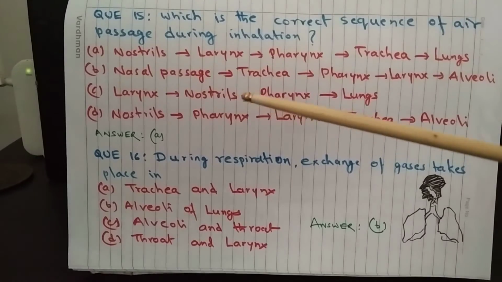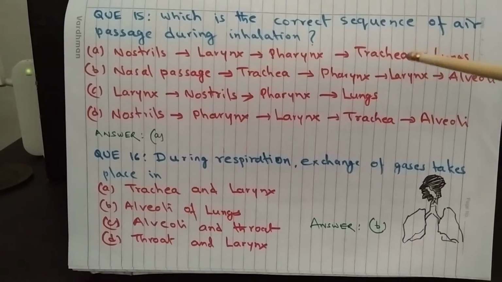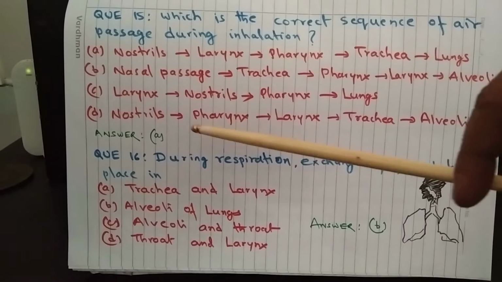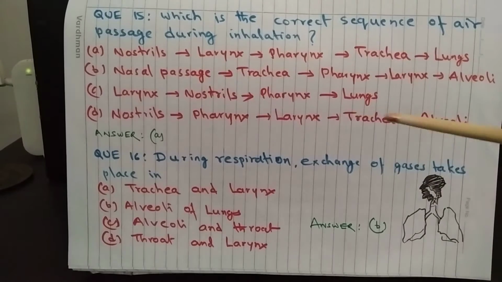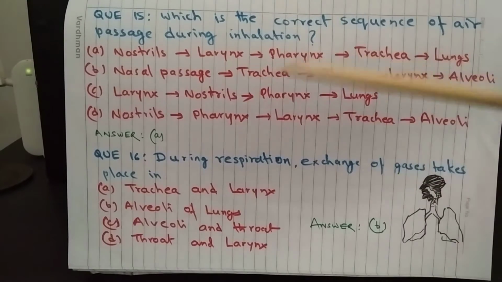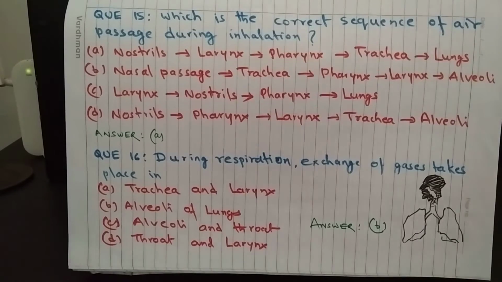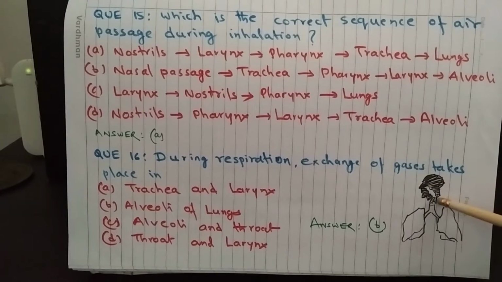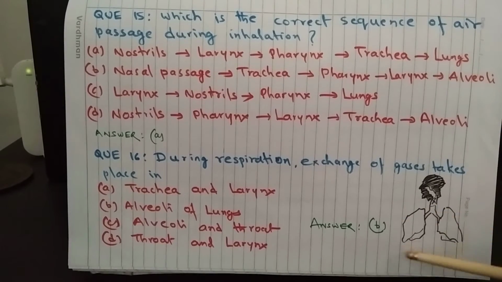C. Larynx, nostrils, pharynx, lungs. And D. Nostrils, pharynx, larynx, trachea and alveoli. Answer is A. Nostrils, larynx, pharynx, trachea and lungs. So here is nostril and this is larynx, this portion is pharynx, these are tracheae and these are lungs.